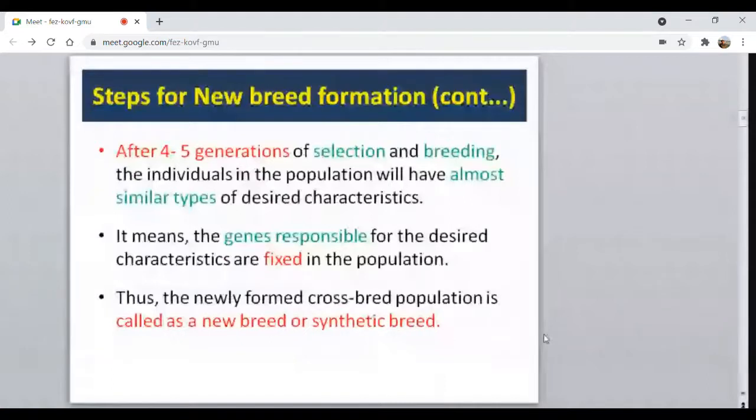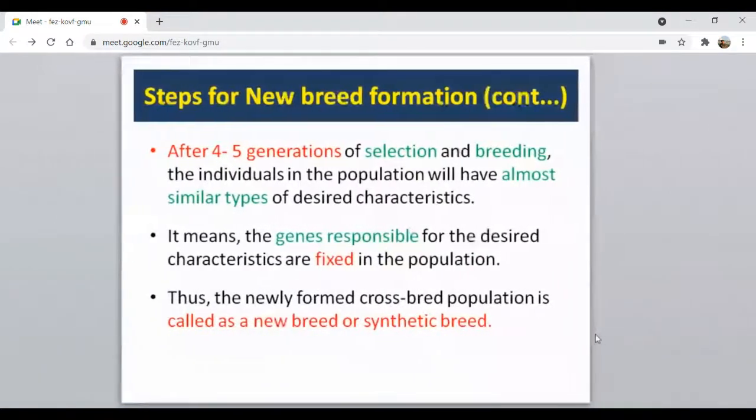So like that, we'll go for a minimum of 4 to 5 generations of this type of interbreeding, that is inter-se mating, selection, breeding. Why are we doing this? We want to remove those unwanted genes, those unwanted genes which cause undesirable characteristics. That's why those individuals having undesirable characteristics, we keep on removing from the population. By removing them, we are removing the unwanted genes.